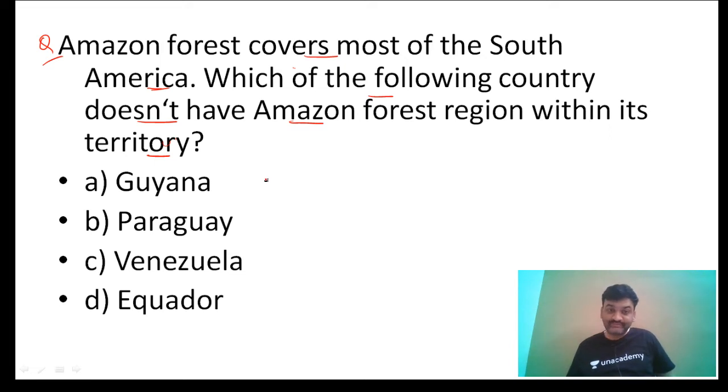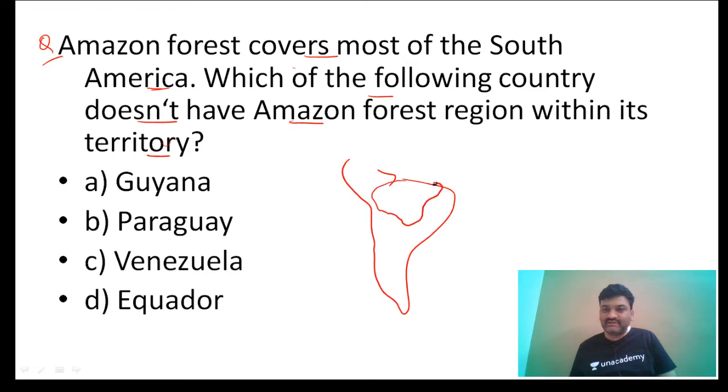Atlas based question. I should not be giving any conceptual thing here. So you should have knowledge about South America, and this is the region of Amazon.